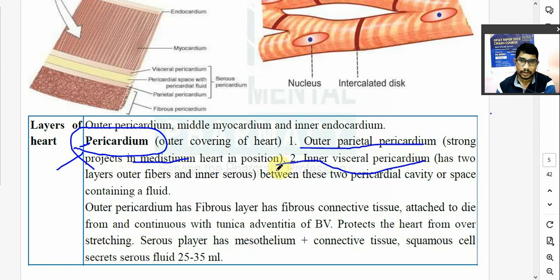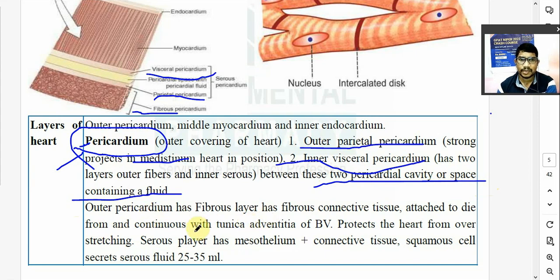Inner visceral pericardium जो है उसमें भी 2 लेयर होता है. तो fibrous pericardium. Pericardium is made of 2 layers. First is parietal pericardium. Second one is known as visceral pericardium. And in between these 2 layers there exists a pericardial cavity or pericardial space, and in that you have fluid known as pericardial fluid.